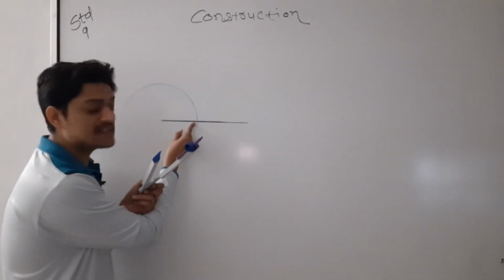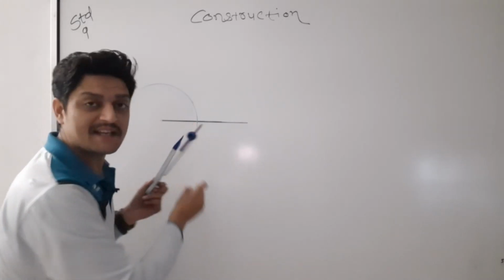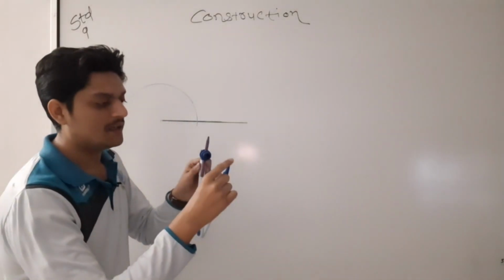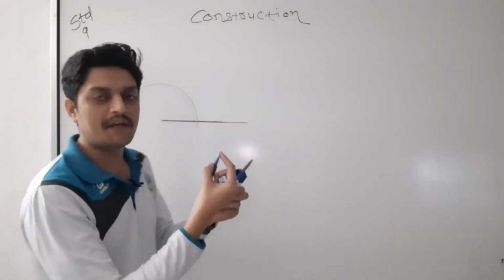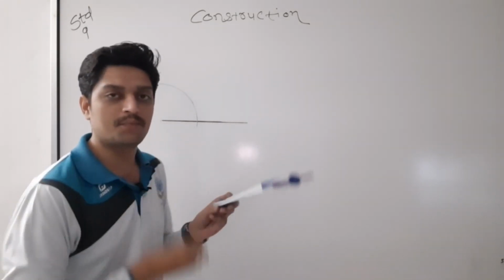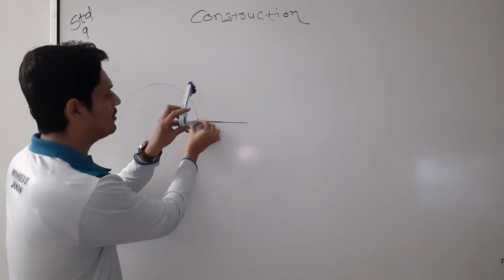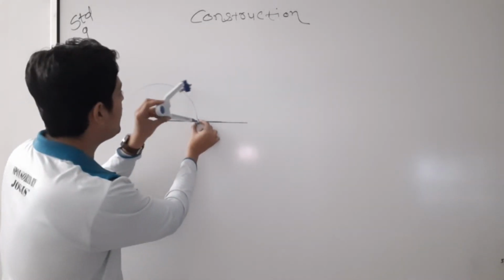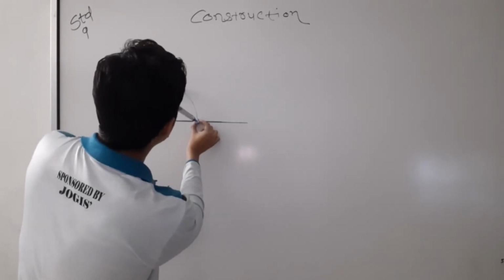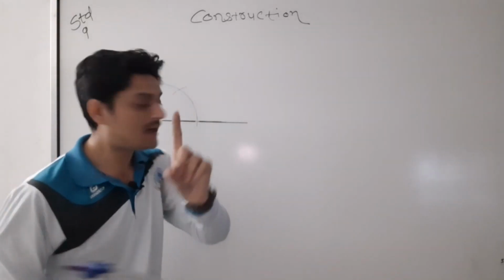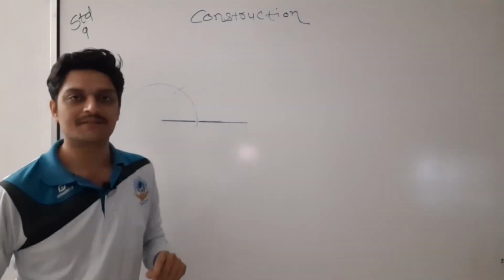This intersecting point is called the intersection point. On this intersection point you have to put the point of your compass again, and without changing the radius you have to draw one more arc.